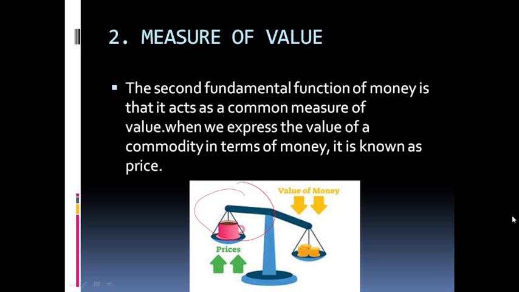When we express the value of a commodity in terms of money, it is known as price. So it's a very important thing. If you are paying a high price for goods, they have more value. If you are paying a low price, they have less value. So money acts as a what? Measure of value. It determines the value of a commodity.